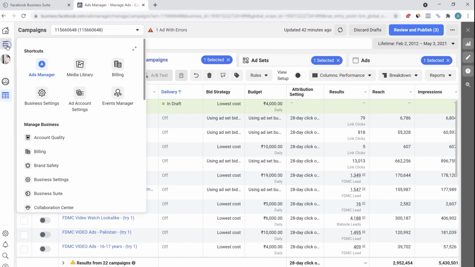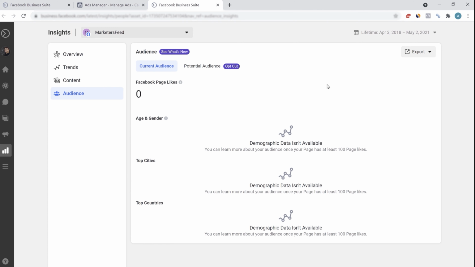For example, in my case, I have a free digital marketing course, and this is the first time I'm creating an ad. This is the first time I'm promoting my course. Then I don't really know what kind of people I should target. Are they male? Are they female? What's the age bracket? What are their likes? What are their dislikes? The country, the geographical distribution, etc. So for that, Facebook gives you a handy tool called Audience Insights.